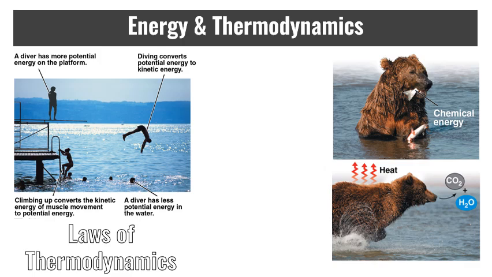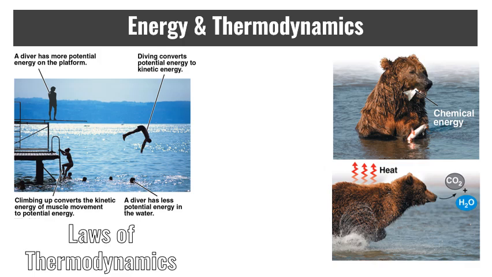During everyday transformations, some energy is converted to heat, which is the energy associated with the random movements of atoms and molecules. And a system can use heat to do work only when there is a temperature difference. So that loss of energy over time, that loss of efficiency, is part of the second law of thermodynamics. The second law of thermodynamics says that every energy transfer or transformation increases the entropy of the universe.